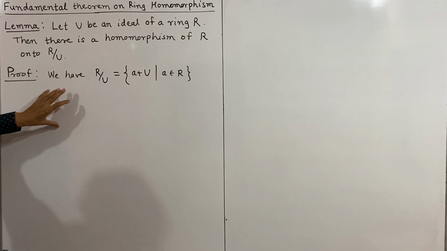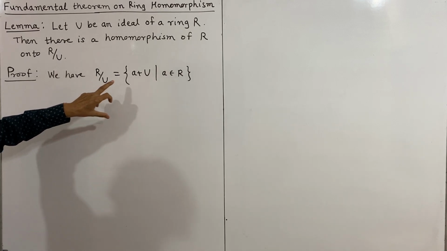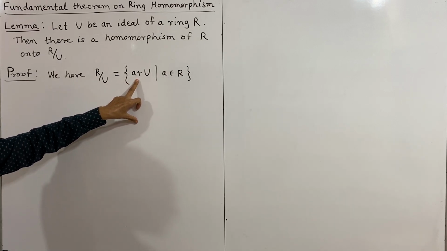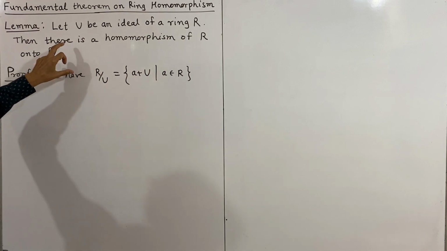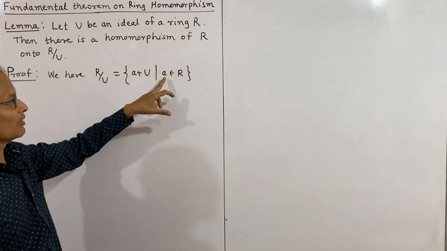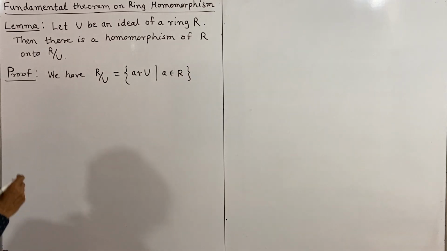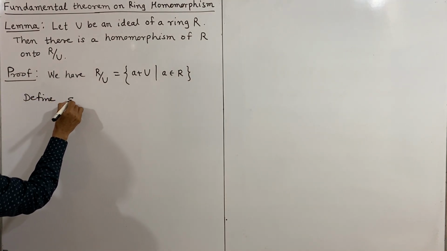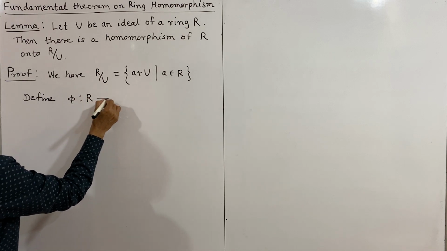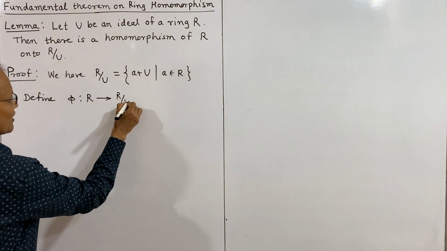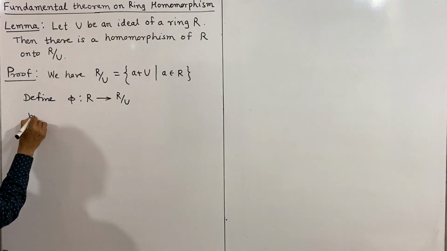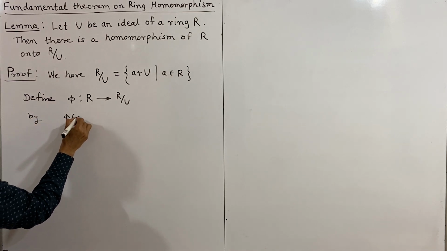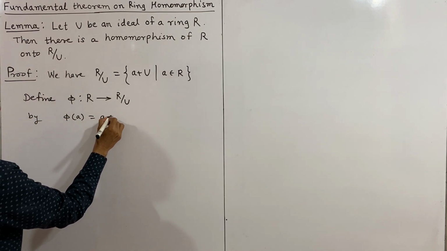The elements of R by U are cosets A plus U, and the elements of R we have denoted by A, and therefore we define a mapping phi from R to R by U by phi of A is equal to A plus U.